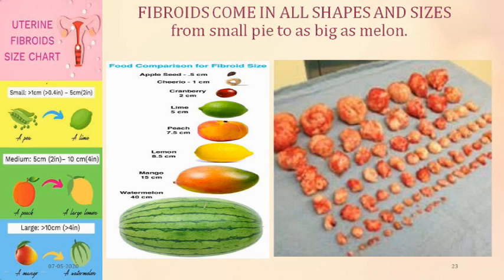What you explain to the patient is that you have a small fibroid up to 5 centimeter and it is like the shape of a lemon. If it is a medium size, you would say that it is like a large lemon. And if it is more, then you can say that it is like a mango or a watermelon size, and this is how you designate it, that it is 5 centimeter or 7.5 centimeter or 9 centimeter or 11 centimeters.